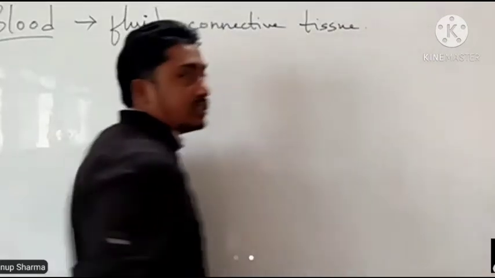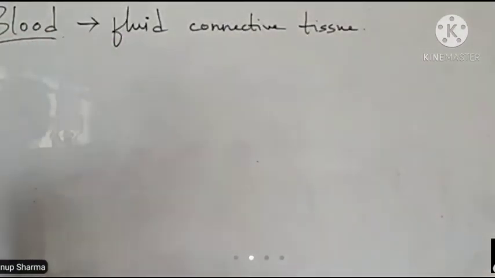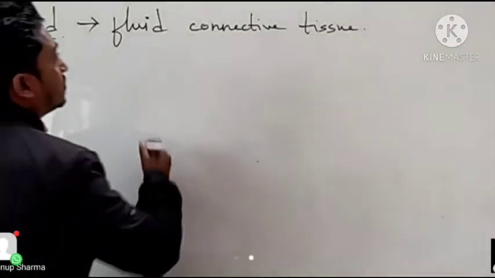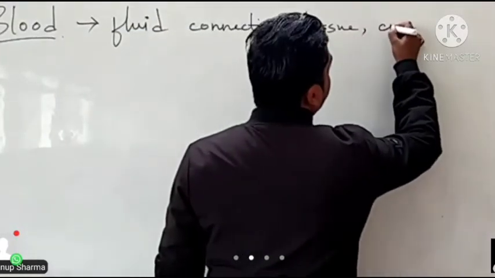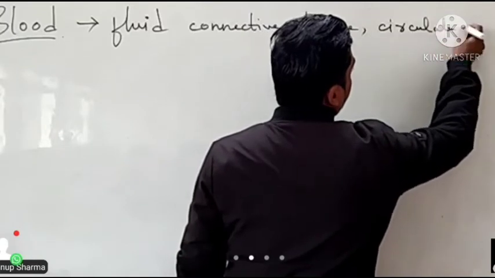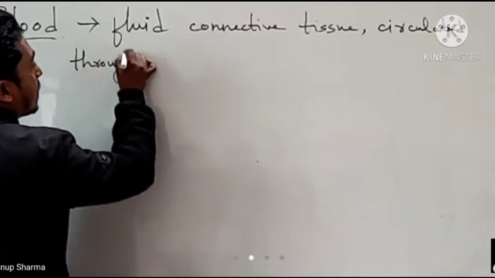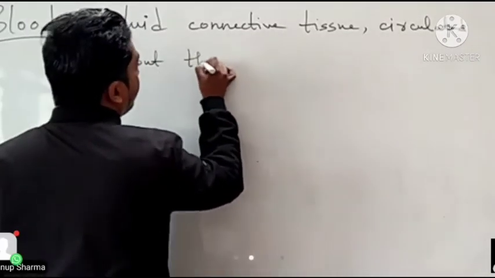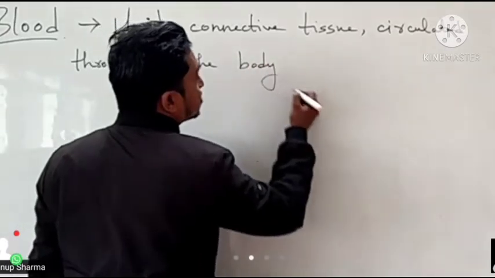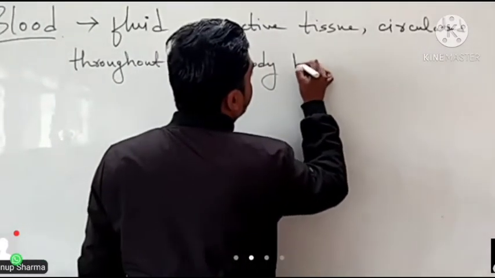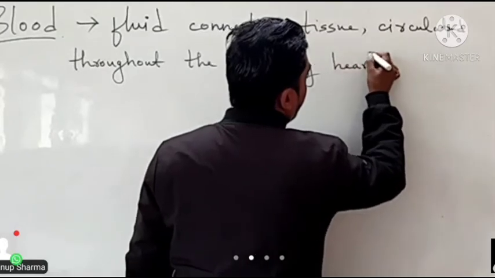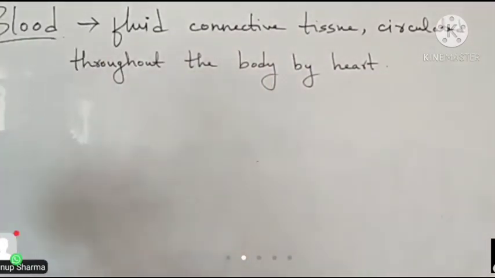So it is a tissue, that means it is a fluid connective tissue, which is circulated throughout the body by the action of pumping of the heart. Okay, so blood is composed of different types of cells.